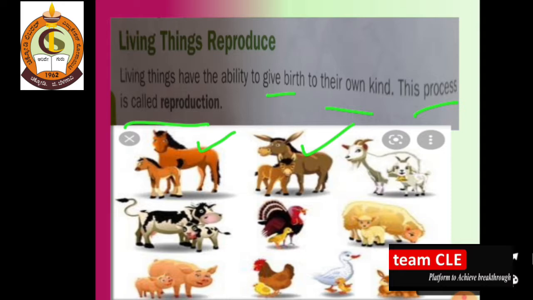donkey, and next the goat, cow, hen, sheep, pig, chicks, duck and the rabbit. So they have small babies. They are the same as their own kind, and living things have the ability to give birth to their own kind, and this process is called reproduction.